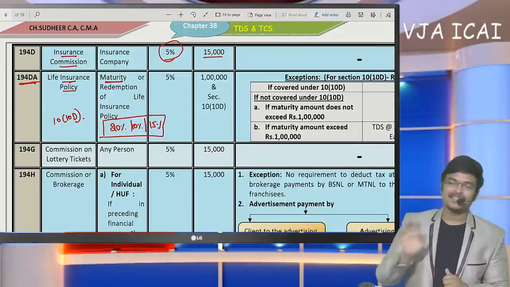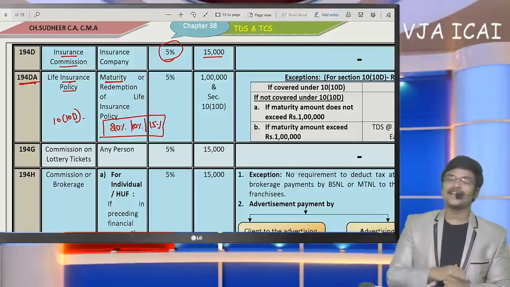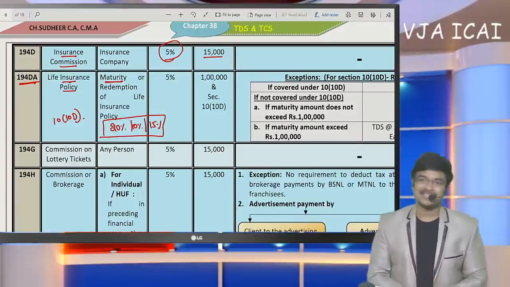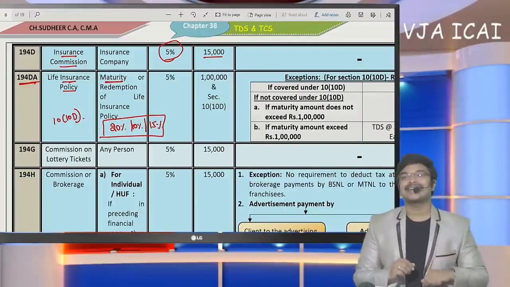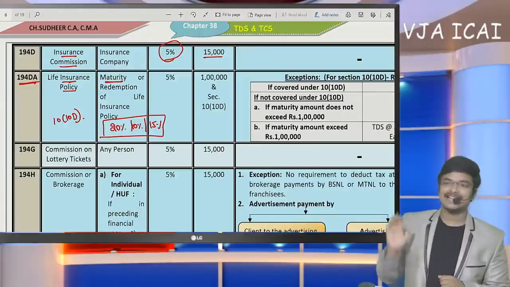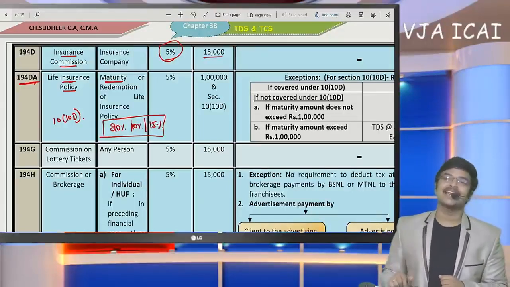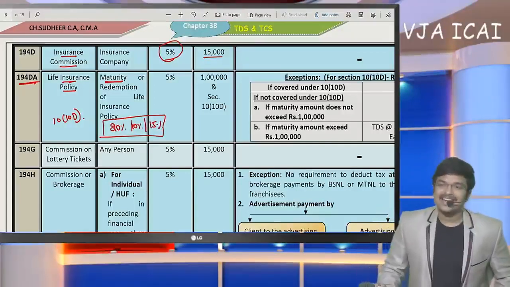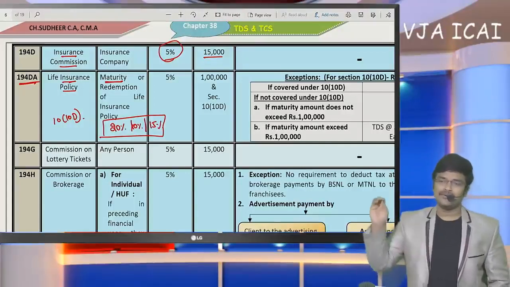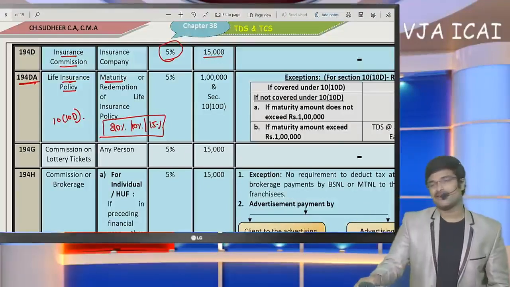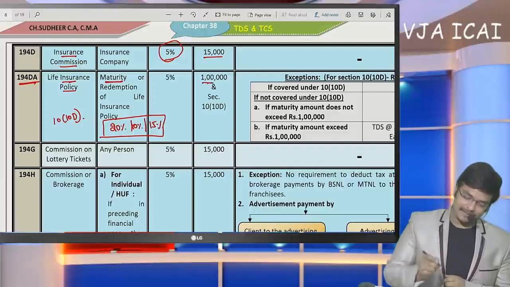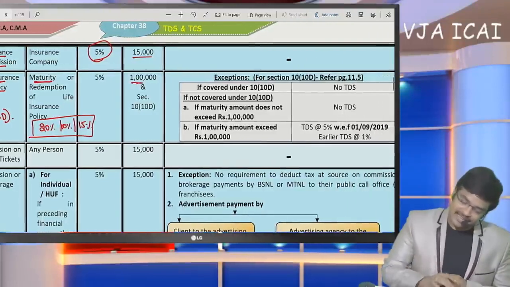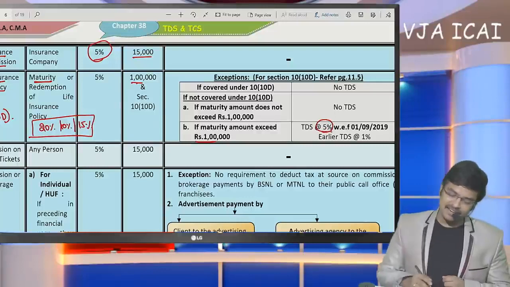So if you contribute within these limits, in future, upon maturity of the policy or upon the incurrence of risk, any bonus amount that is paid is also exempt under section 10(10D). Such bonus is not taxable. Okay. Now, if you contribute in excess of 20% of sum assured on a policy taken before 1/4/2012, then upon maturity, if the payment exceeds 1 lakh, TDS at the rate of 5% will be deducted. Below 1 lakh, no TDS.